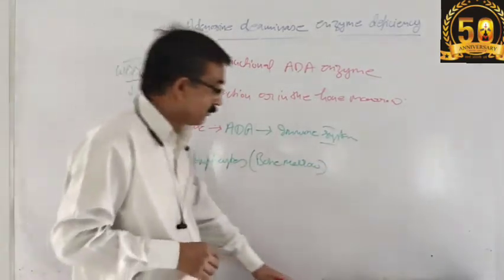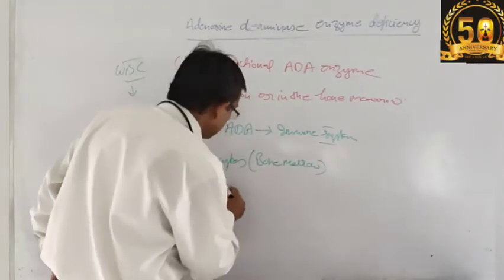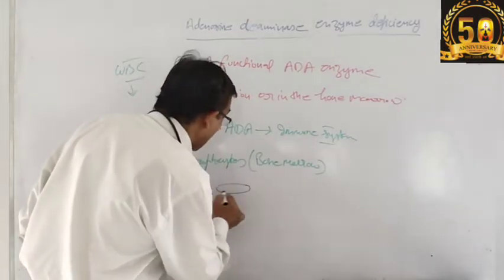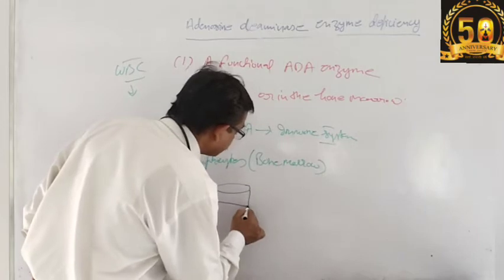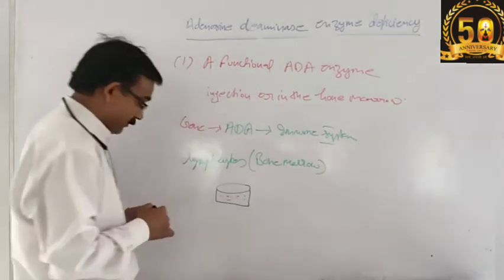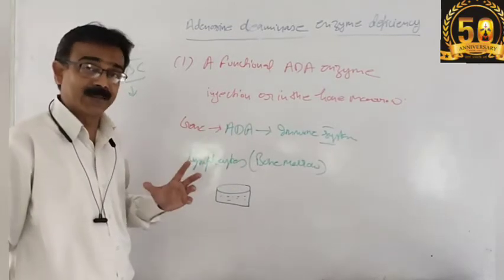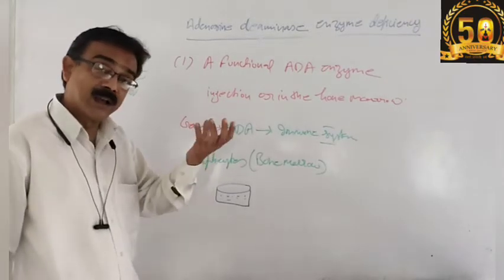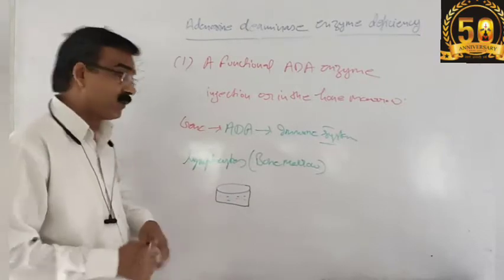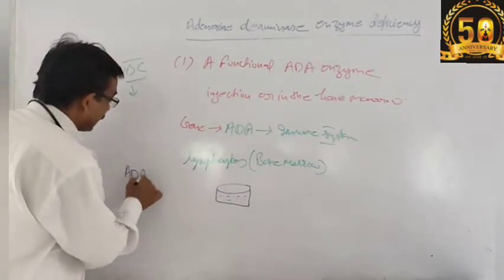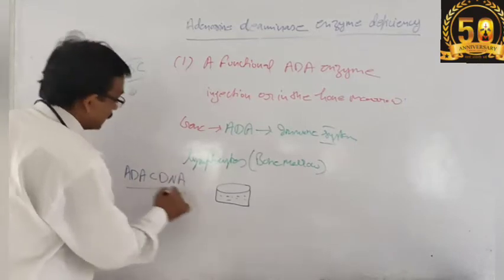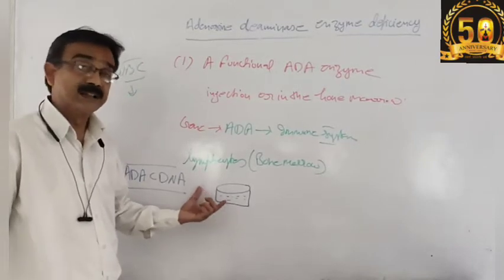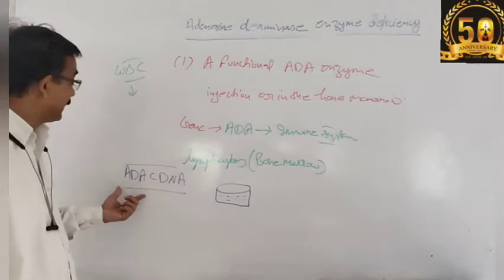These lymphocytes taken from the bone marrow are cultured outside the body of the patient, and they are further incorporated with ADA cDNA.